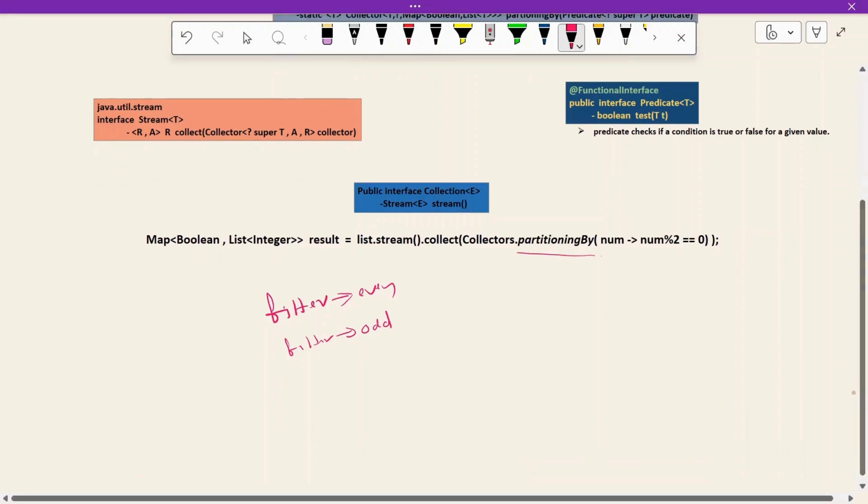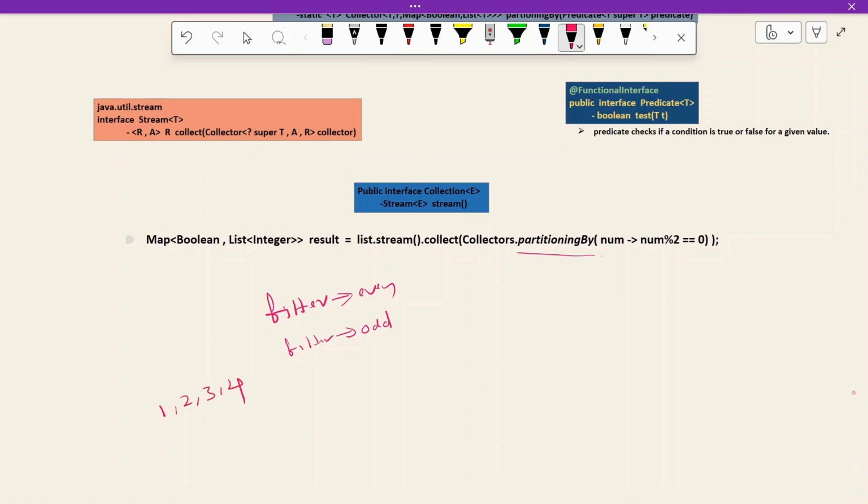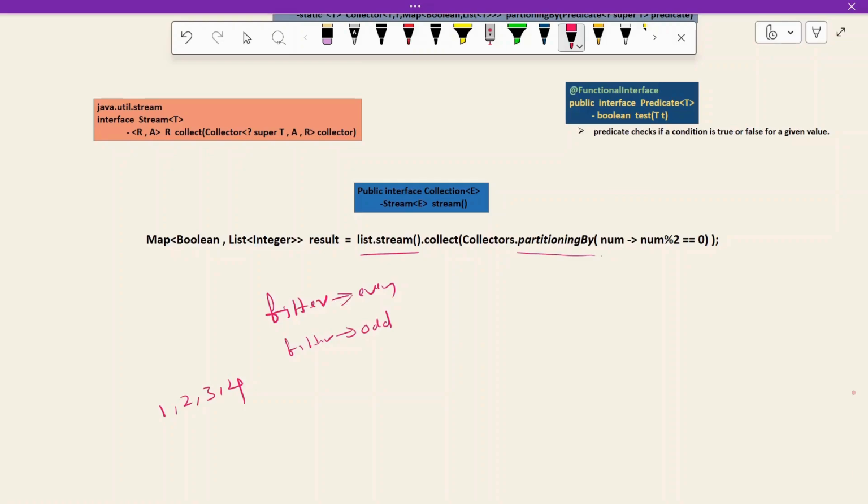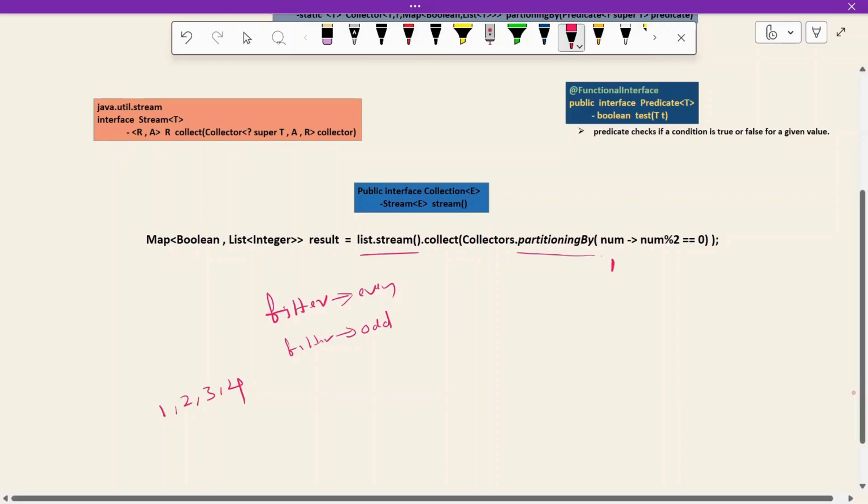Let's understand this. For example, the given input is 1, 2, 3, 4. When we apply stream, it will fetch the elements one after another. The first input is 1. 1 modulo 2 is not equal to 0.